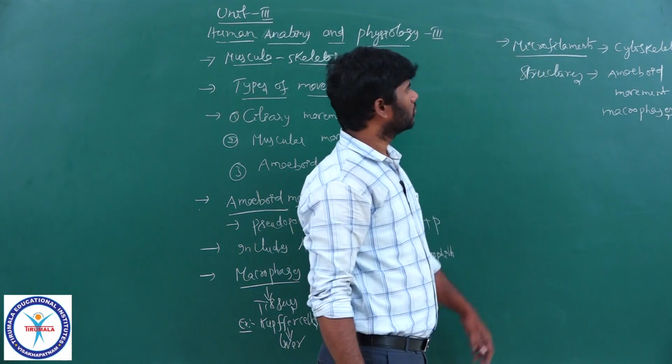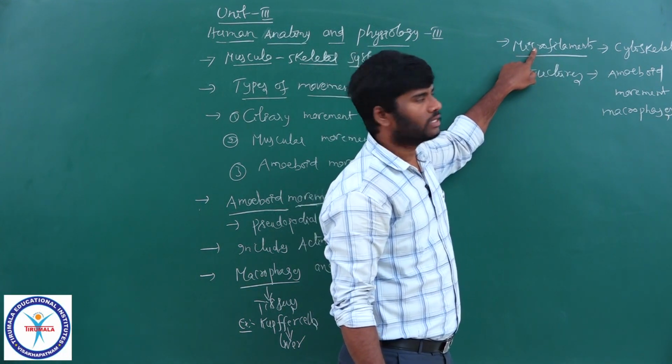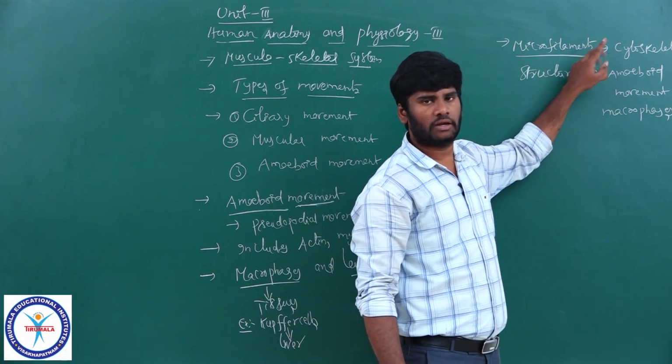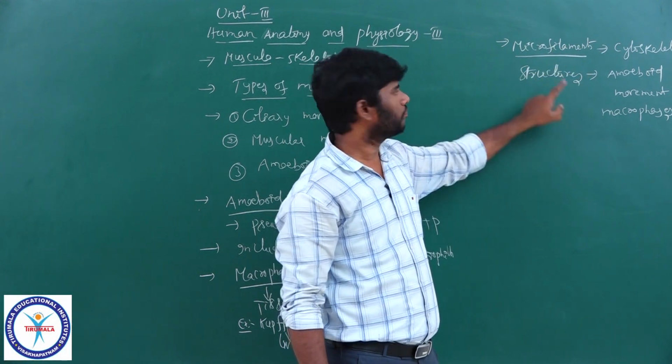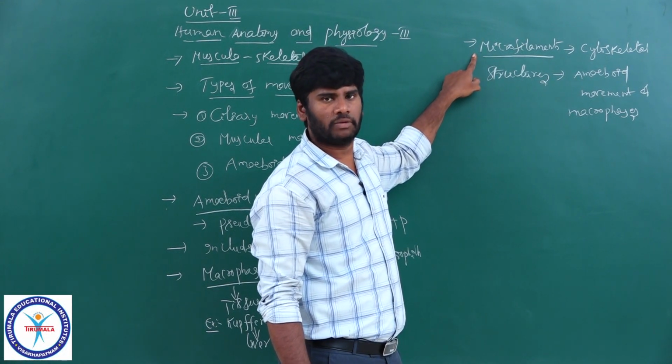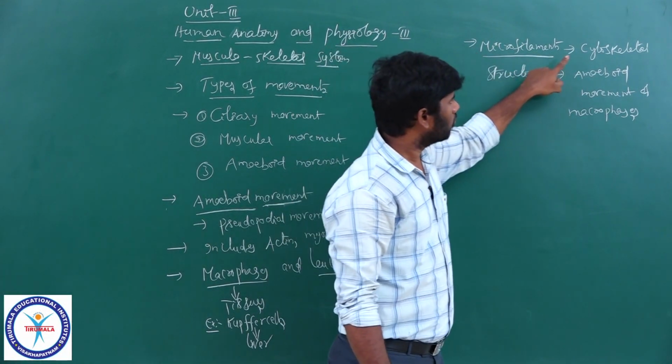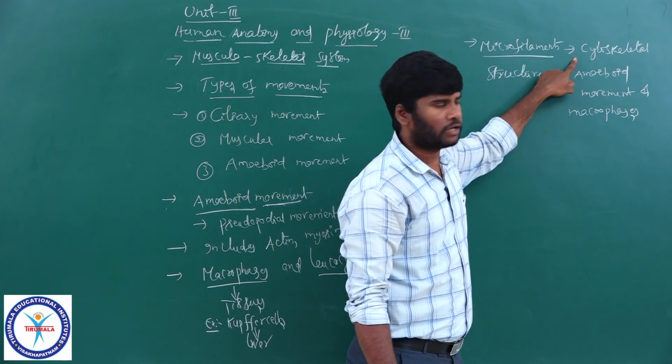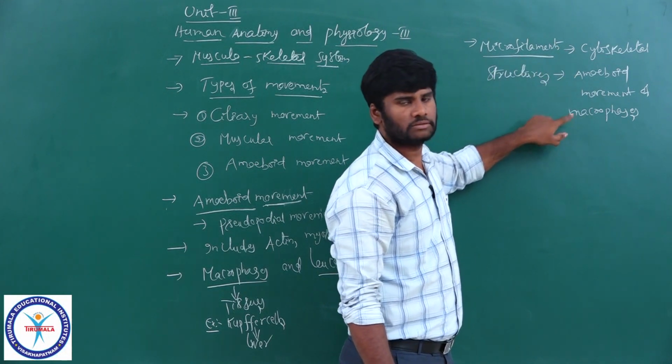There are three components in the cytoskeleton: microfilaments, microtubules and intermediary filaments. So, these cytoskeletal structures play a role in amoeboid movement of macrophages.